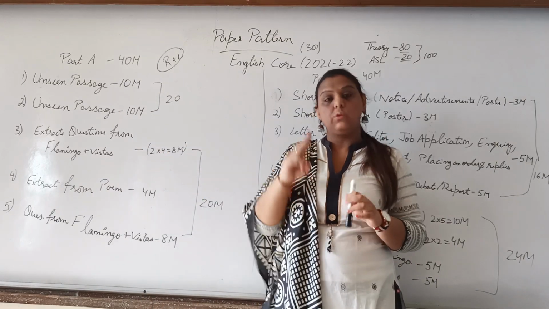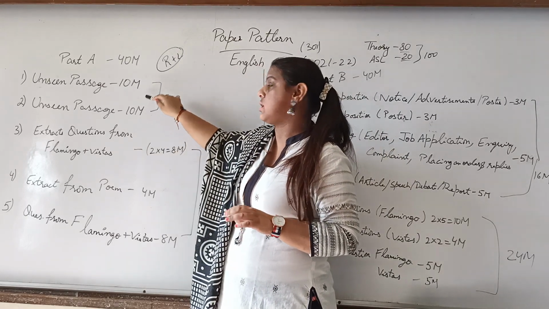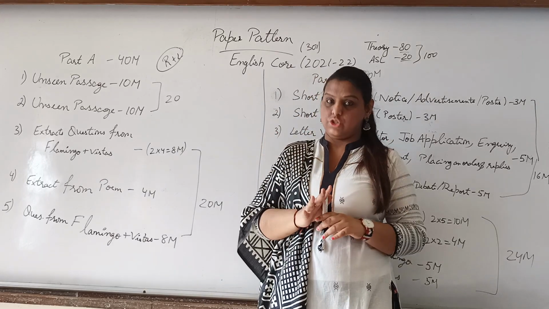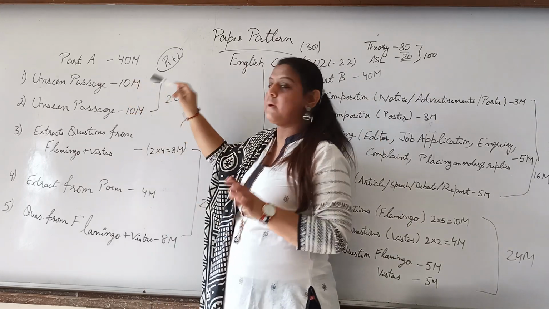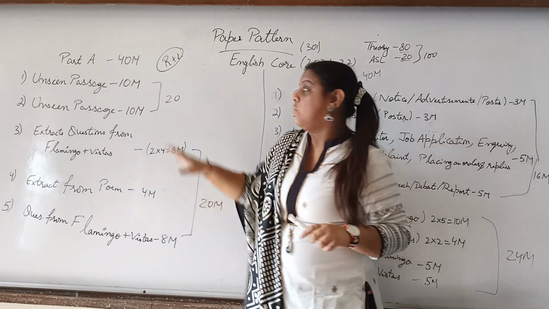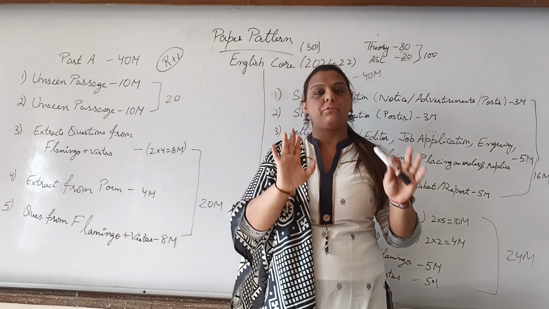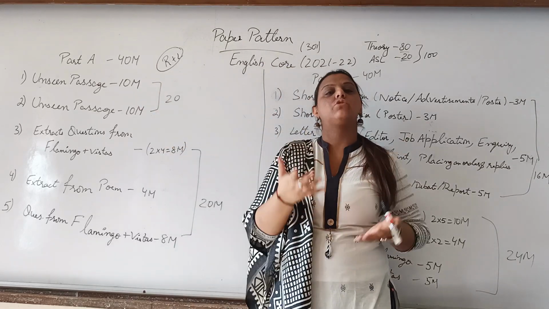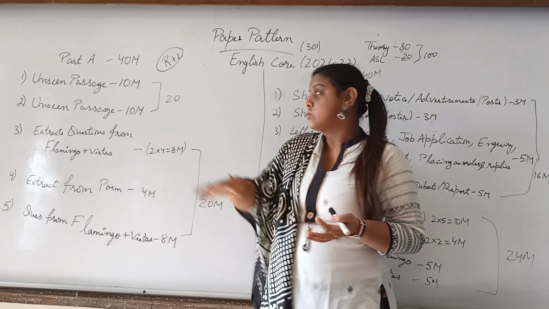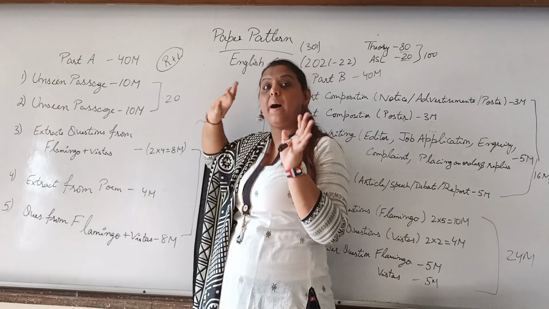In part A you will have two unseen passages, and both questions are of 10 marks each. So the first unseen passage is 10 marks, the second is 10 marks again, which in total is 20 marks for the reading section. And you will have a choice here: out of 11, you need to do 10. So 20 marks is for the reading section in part A.